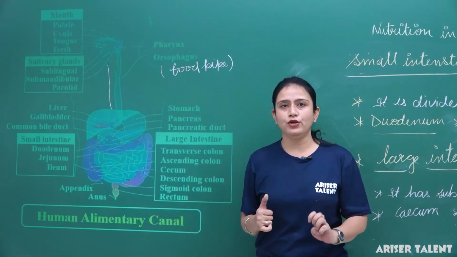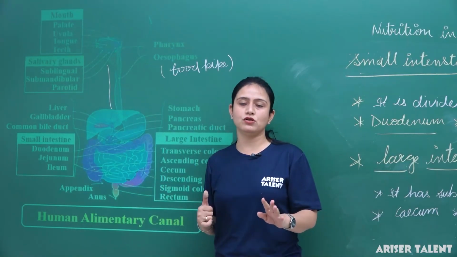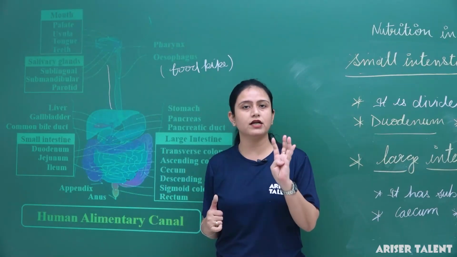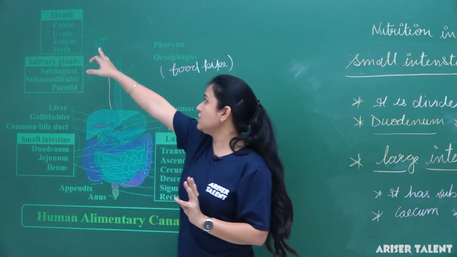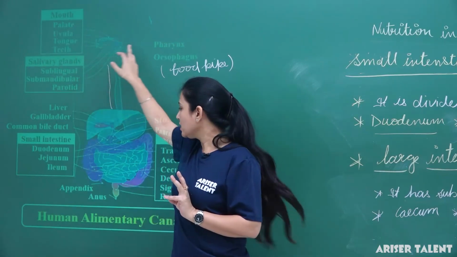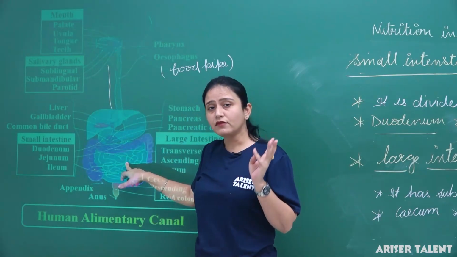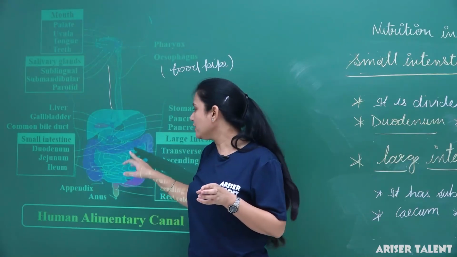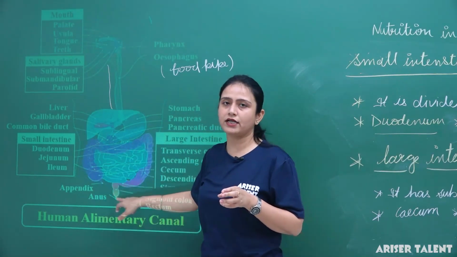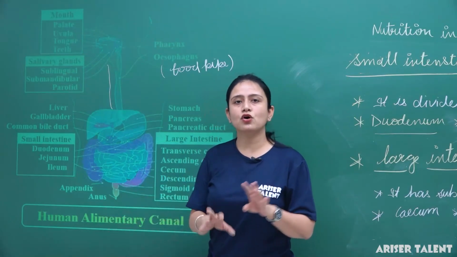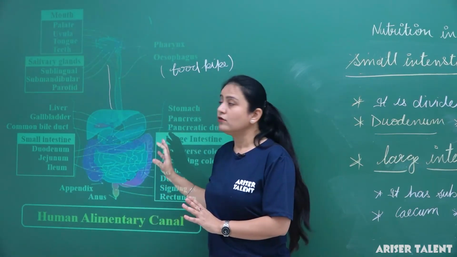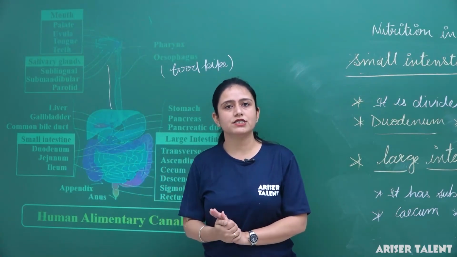As I told you, in human beings also, digestion or nutrition completes in 5 processes: ingestion by mouth, then digestion and absorption by the small intestine, and then egestion by the rectum and anus. Clear? So all 5 steps of nutrition take place in the human being's digestive system.